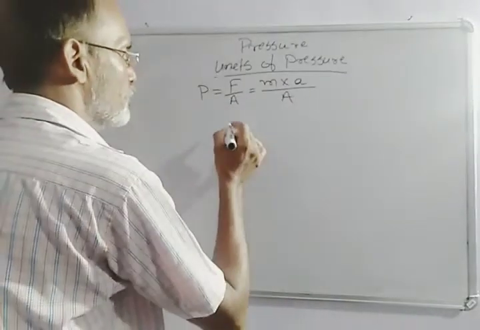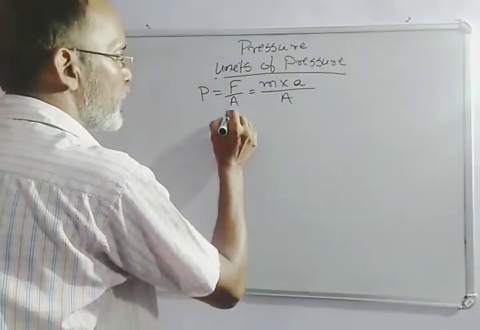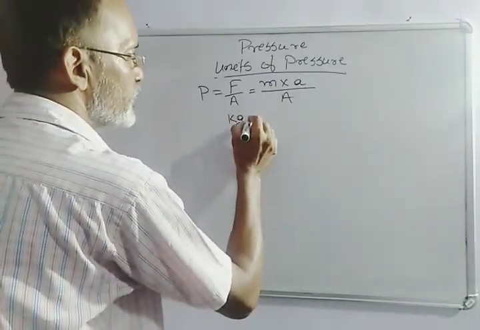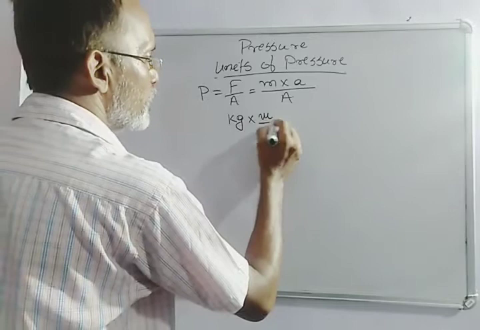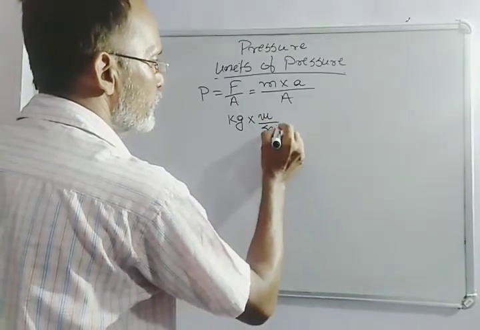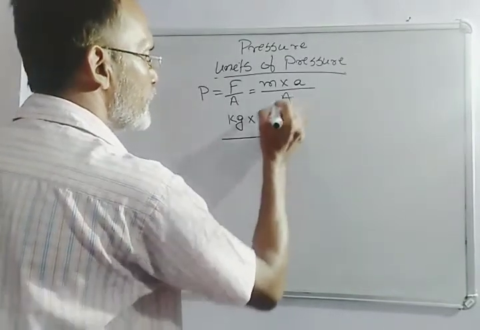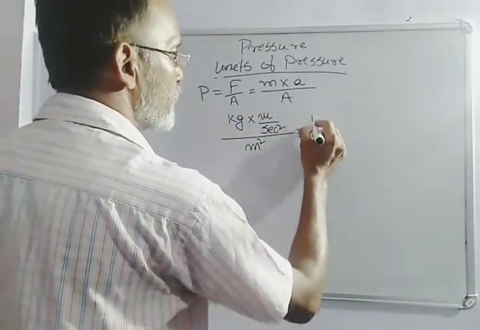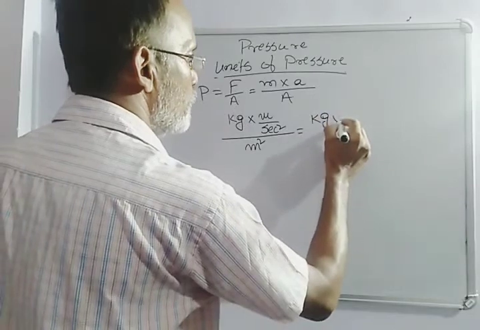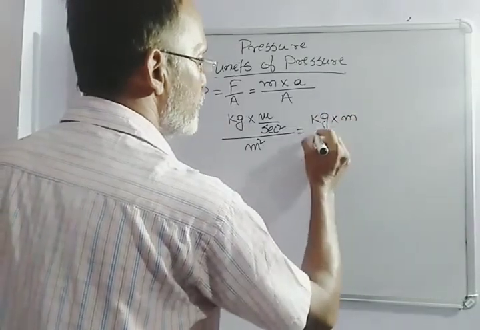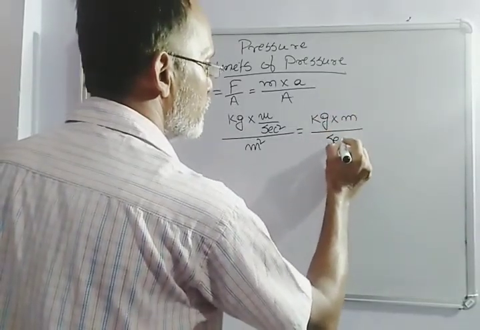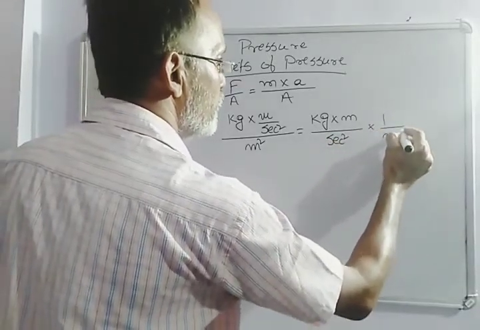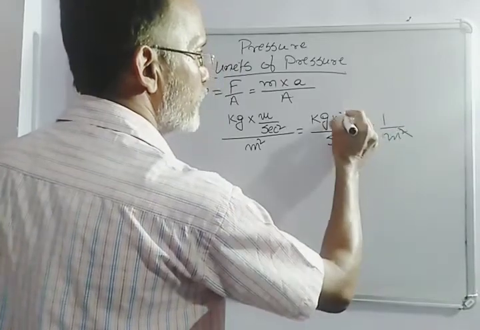The unit of mass is kg, the unit of acceleration is meter per second square, and the unit of area is meter square. So this is equal to kg into meter by second square, into 1 by meter square. So meter square cancels.